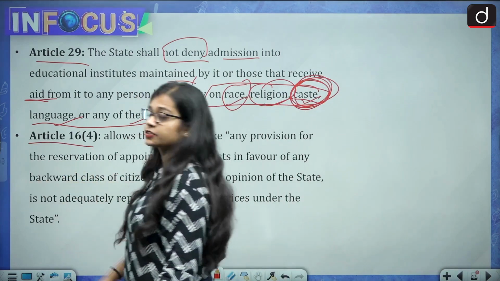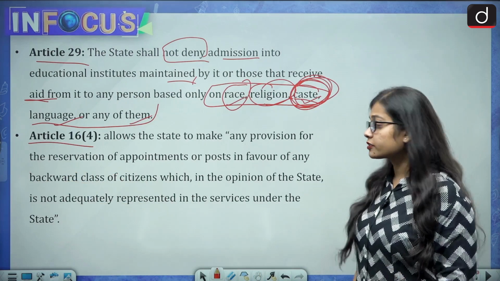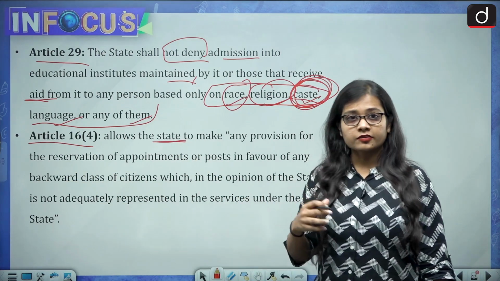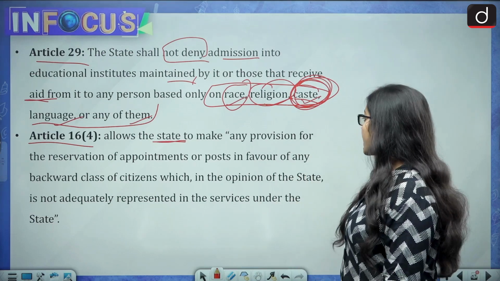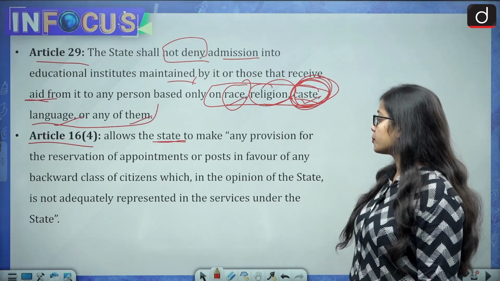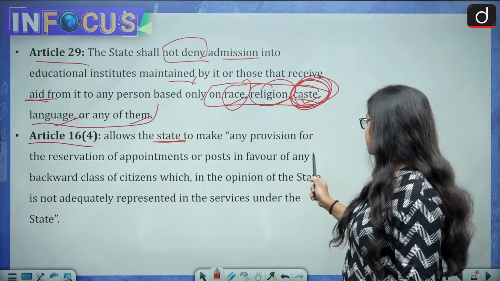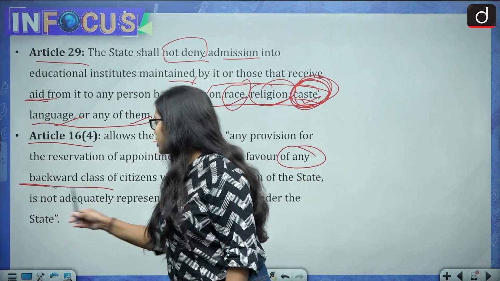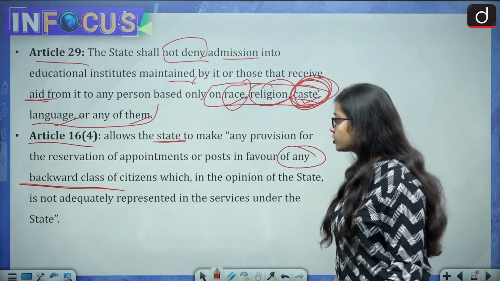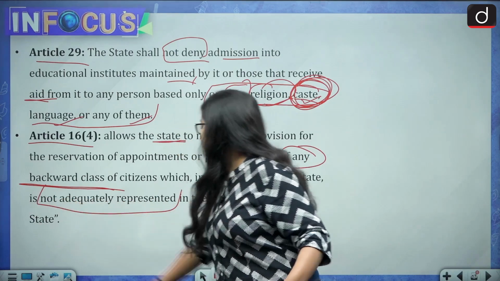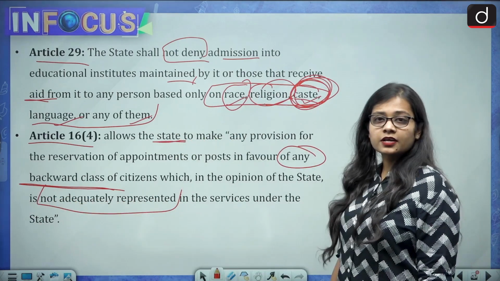Then comes Article 16 Clause 4. This article allows the state to make any provision for the reservation of appointments or posts in favor of any backward class of citizens which, in the opinion of the state, is not adequately represented in the services under the state.